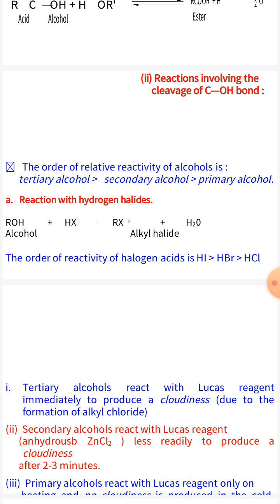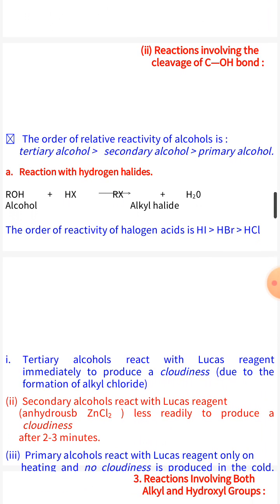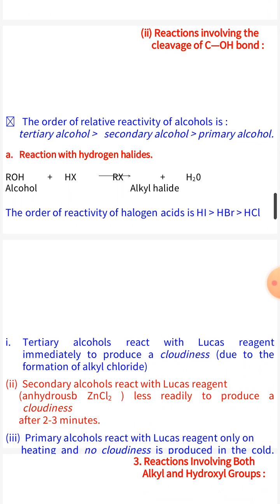The order of reactivity of alcohol in this reaction is: tertiary alcohol is more reactive than secondary alcohol, which is more reactive than primary alcohol. This order can be explained on the basis of stability of carbocation. Tertiary carbocation is more stable than secondary, which is more stable than primary.